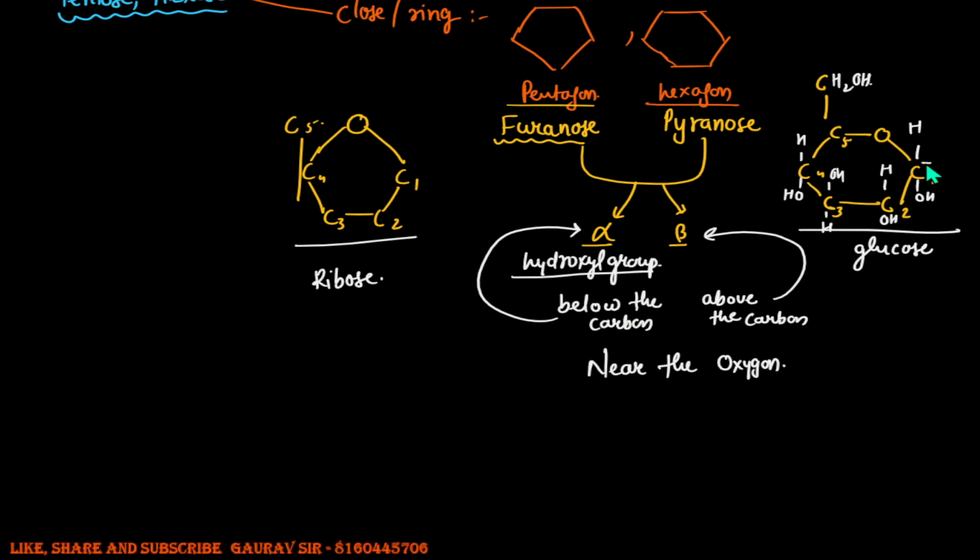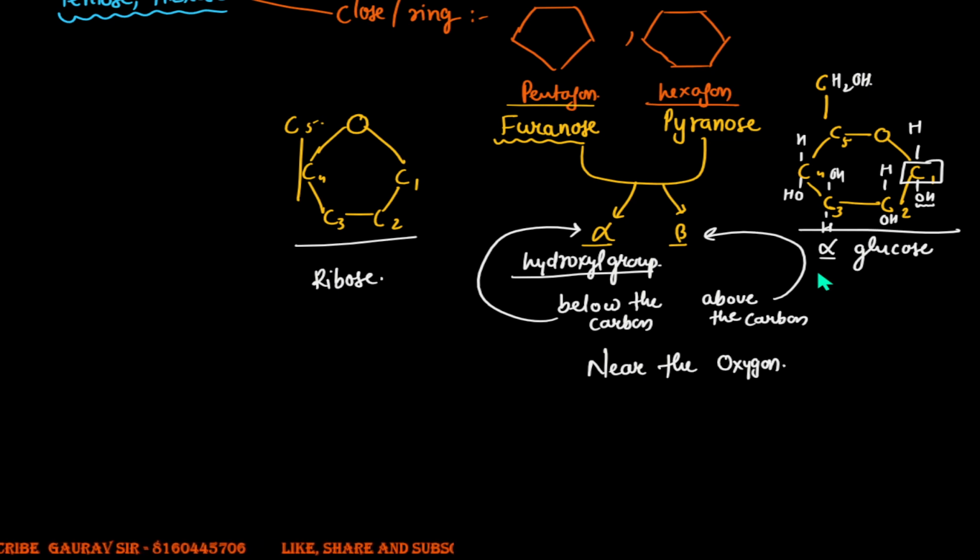Now, at the first carbon, you find the hydroxyl group is written below, and therefore it turns out to be the alpha form of glucose.